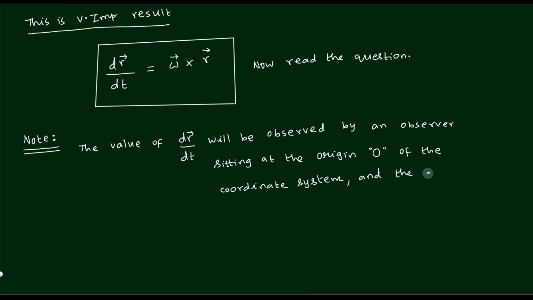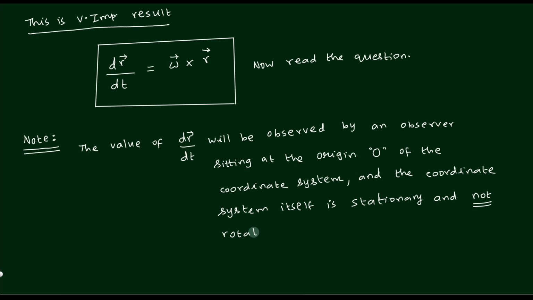And the coordinate system itself is stationary, because that confusion should not come. The coordinate system is stationary and it is not rotating also. So that's all. This is the main point. The coordinate system not rotating is very important.